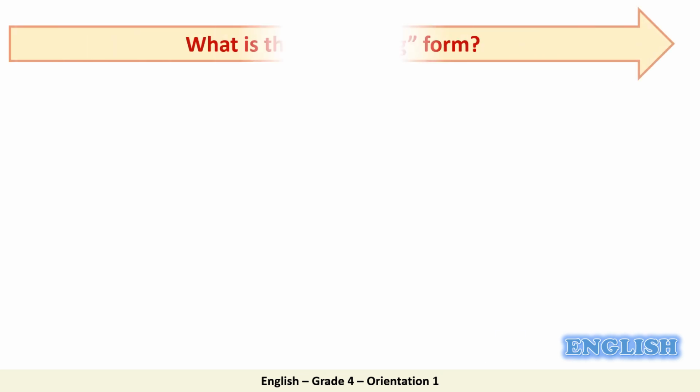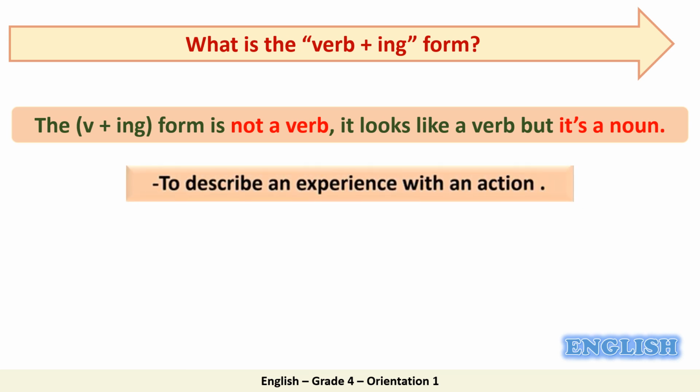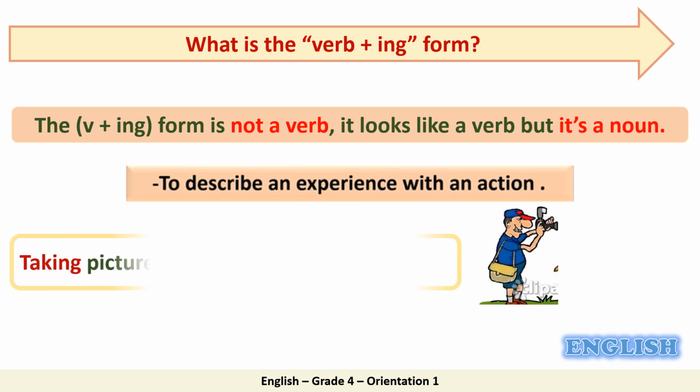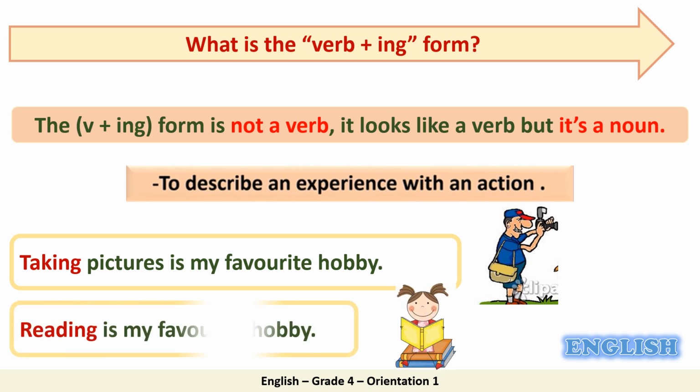Now let's revise verb plus ing form. Do you remember what the verb plus ing form is? The verb plus ing form is not a verb. It looks like a verb, but it is a noun. We use it to describe an experience with an action. For example, taking pictures is my favorite hobby. Reading is my favorite hobby. Taking and reading in these sentences are the subjects, and they are nouns.